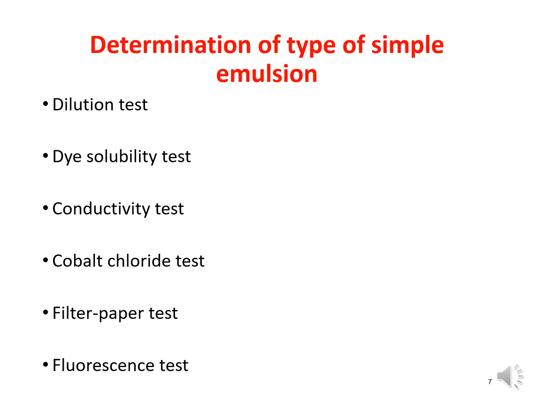In this slide, we will discuss the determination of type of simple emulsion. Different identification tests are used to identify the type of emulsion, like dilution test, dye solubility test, conductivity test, cobalt chloride test, filter paper test, and fluorescence test.